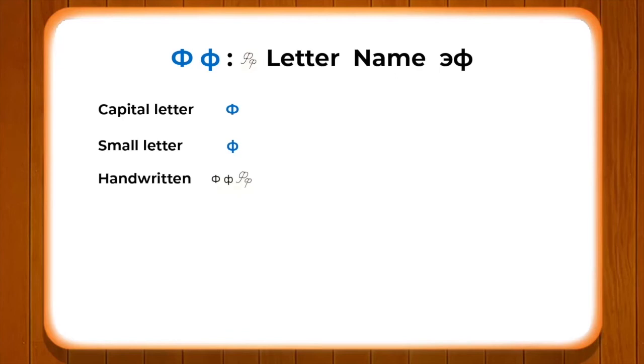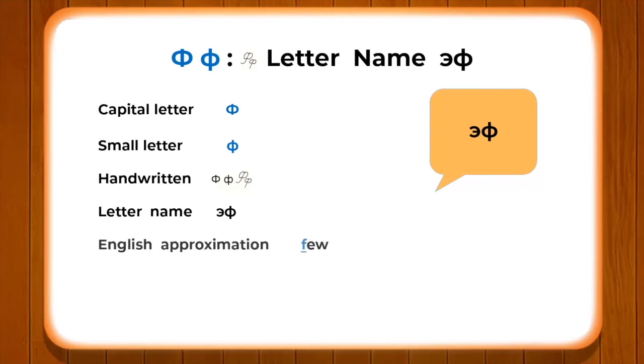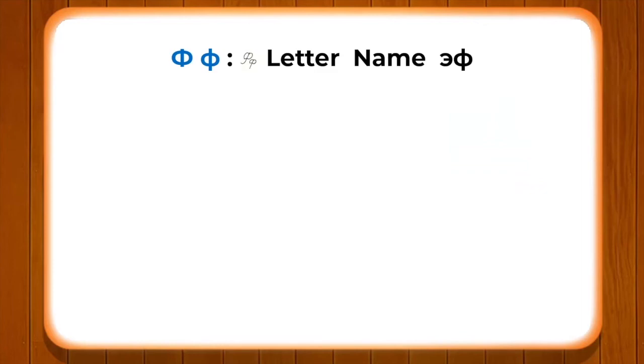Okay, so now this letter, which is very peculiar in the Russian language, is known as F. F. And we have certain examples with us. In English, we have used the word few. Few, where you have this particular sound of the letter F. But in the Russian sample word, we have exactly the same sound as in the word flag.